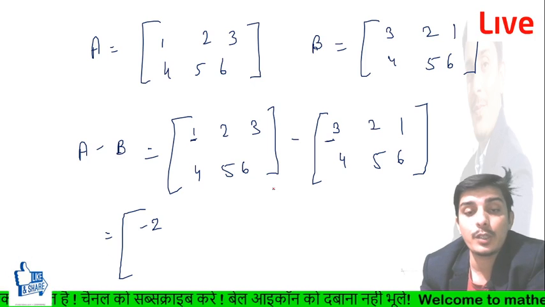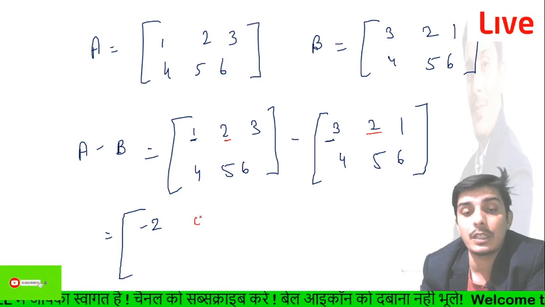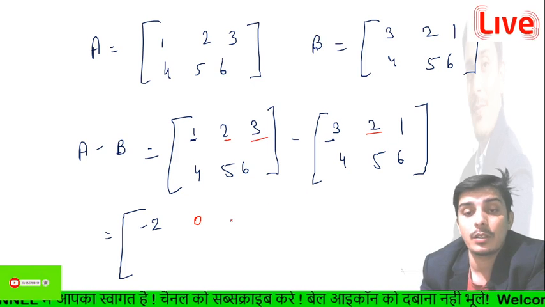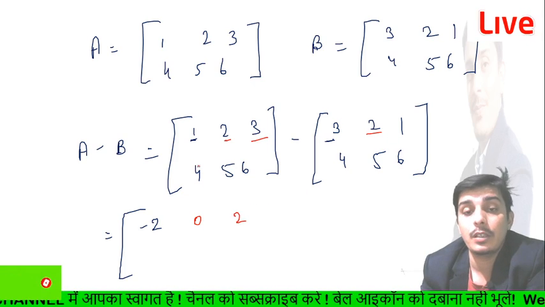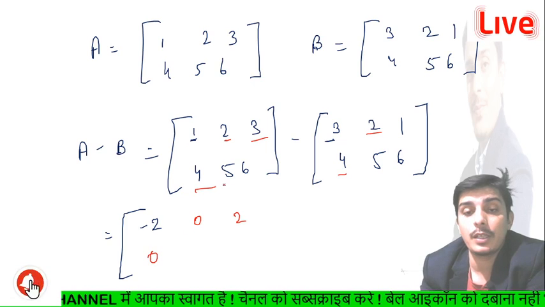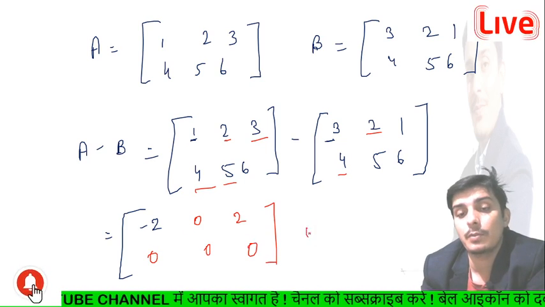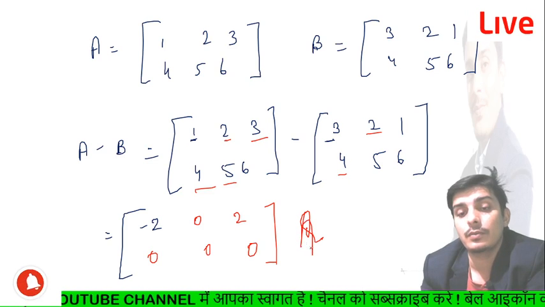Now what you can write here: this term corresponds to this term, so you can write it as 0, and 3 minus 1, so it will become 2, and 4 minus 4 is 0, 5 minus 5 is 0, and 6 minus 6 is 0. So it will be the correct solution of this question, guys, right?